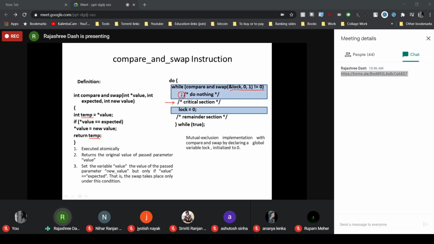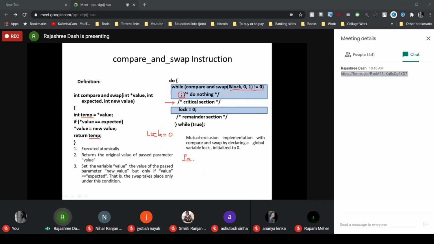So again just check. Let initially P0 start. Here there is a global variable lock which is of type integer. Prior to that, in the test and set and the swap instruction, that lock was a boolean variable. It was storing either true or false. But here the lock is an integer variable initialized with the value 0.